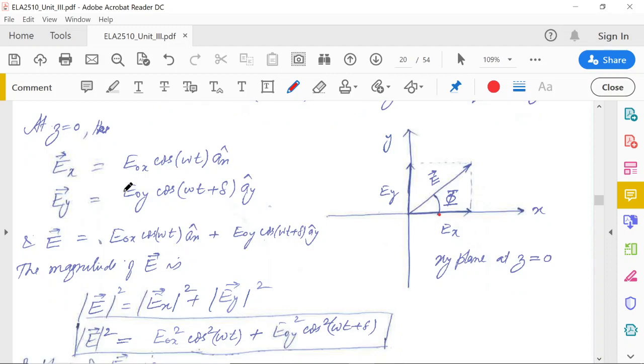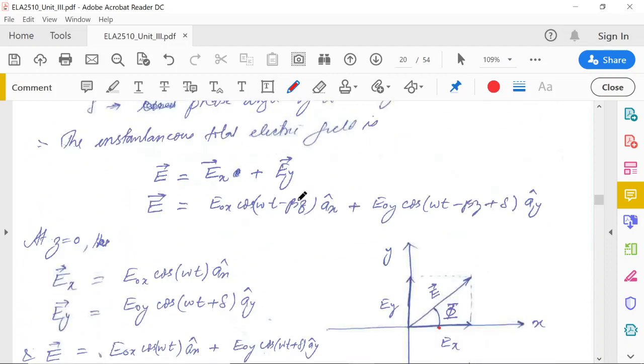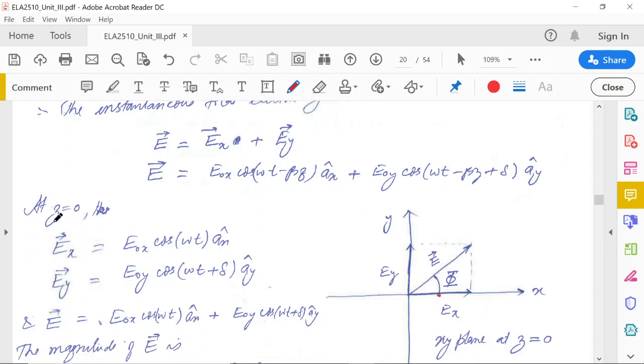Here we put z equals 0 because we want to figure out the polarization at a particular point in space, so we have to fix the space. At z equals 0, the equations become Ex a function of ωt and Ey a function of ωt at the origin.